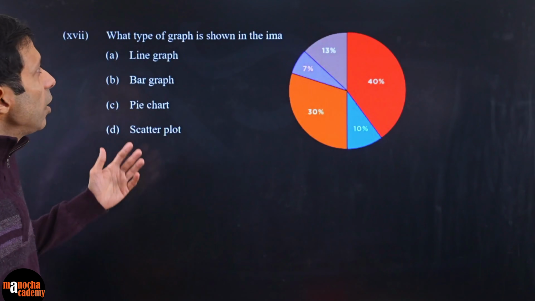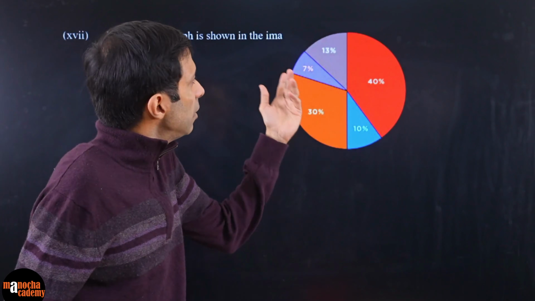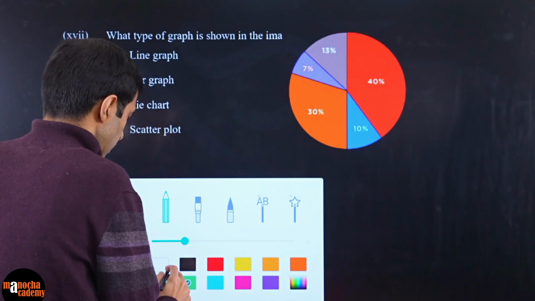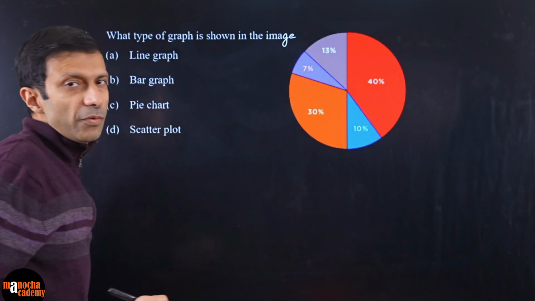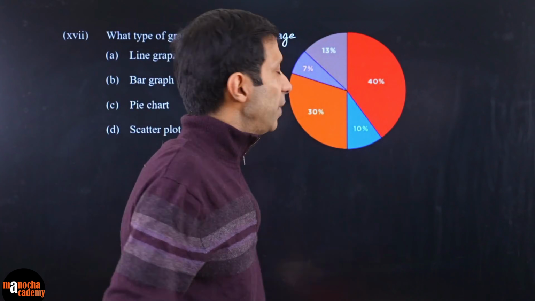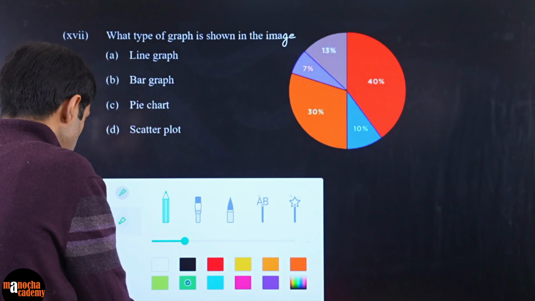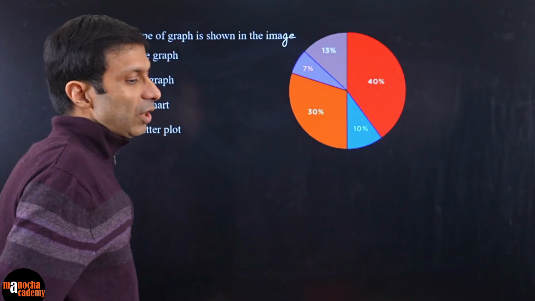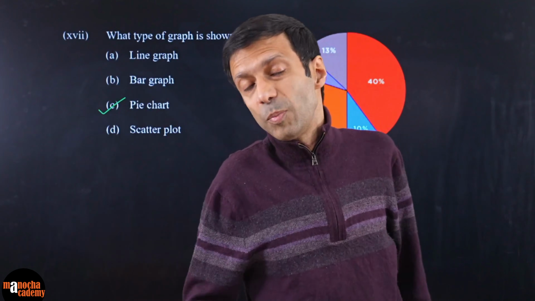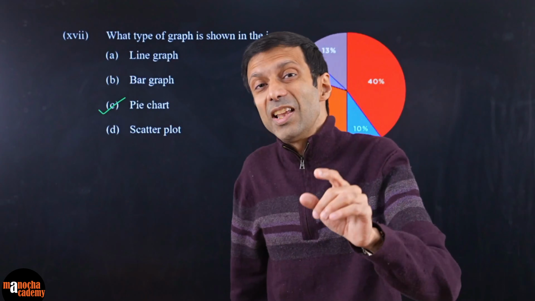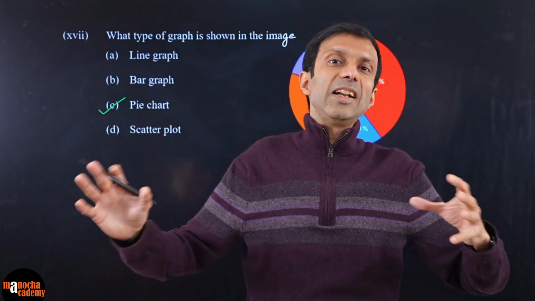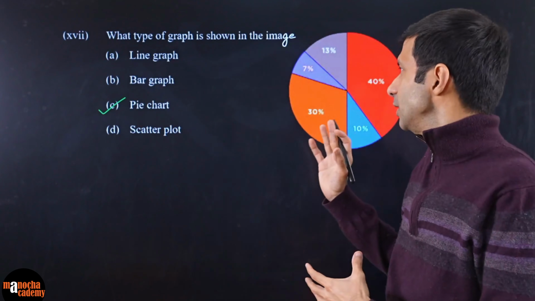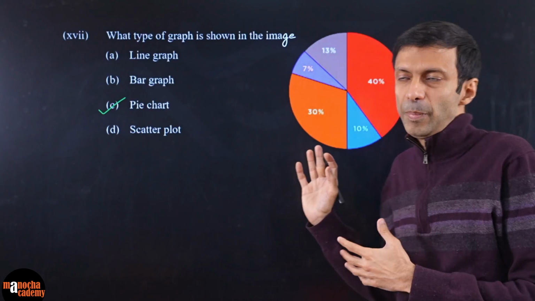This is a simple question. What type of graph is shown in this image? So obviously you can see this circular kind you have studied in maths. This is clearly a pie chart. Now what is this doing in the AI paper? Because pie charts and all these graphs, which stage are they used in the project cycle? That's right, they're used in the data exploration, right? Where you're visualizing the data to see the patterns and trends of data. So that is why you have this in the AI paper. Okay, next question.